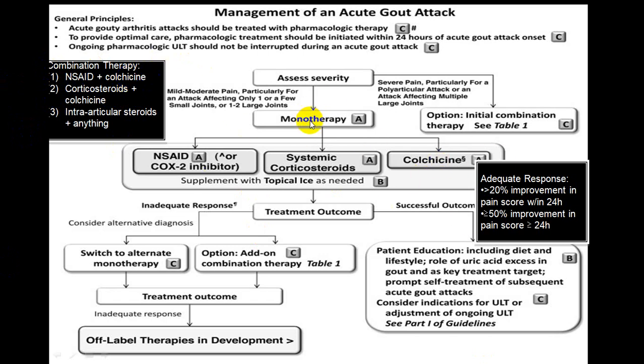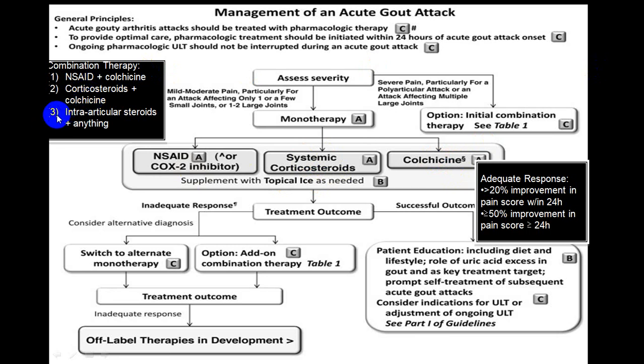So first, usually you start with a monotherapy. So you use a COX-2 inhibitor or you use a steroid to relieve the inflammation, and you can put them on colchicine. Colchicine is given for 2 to 3 days. Or some people start with corticosteroid and colchicine.